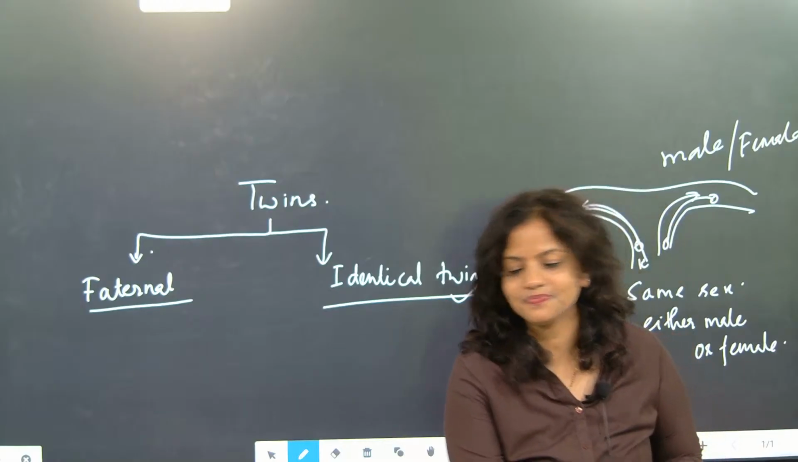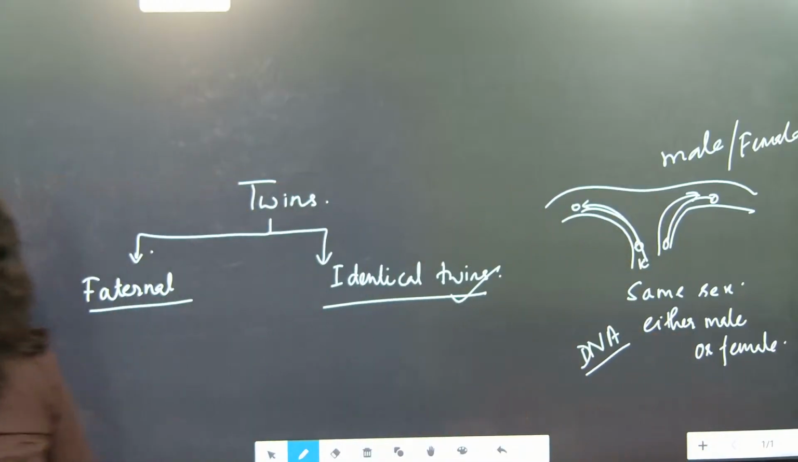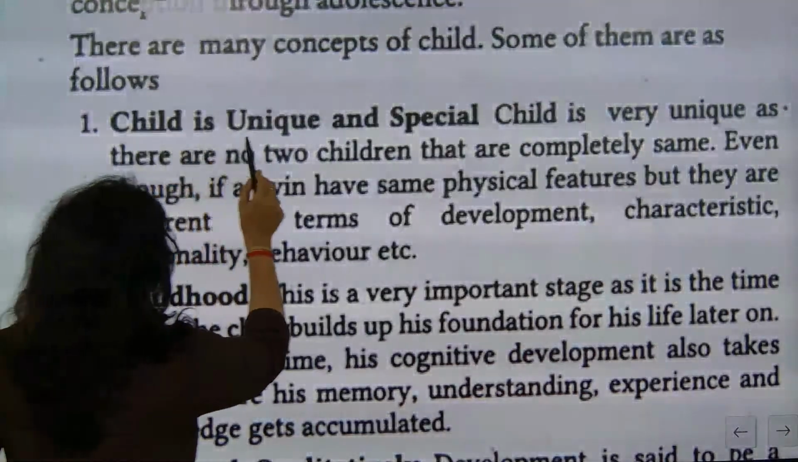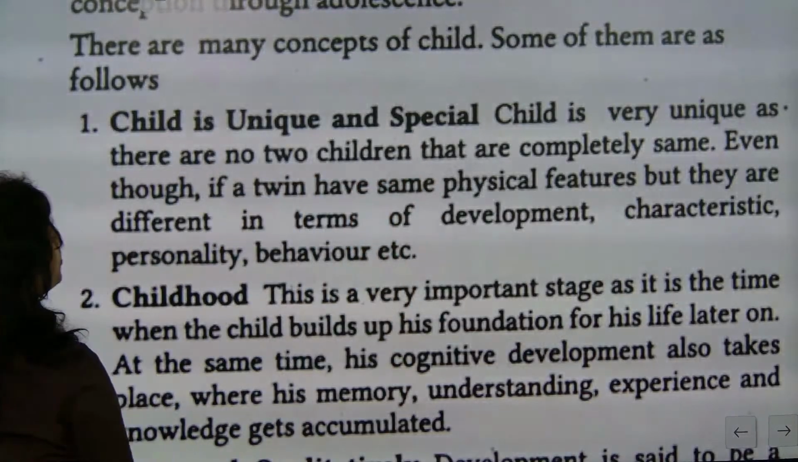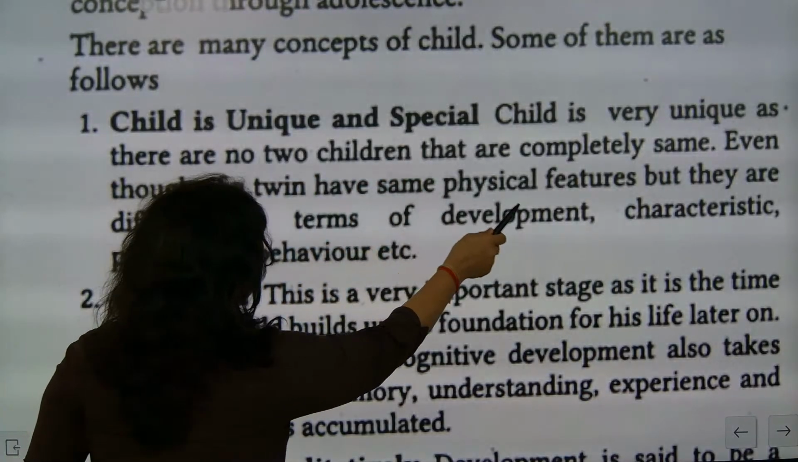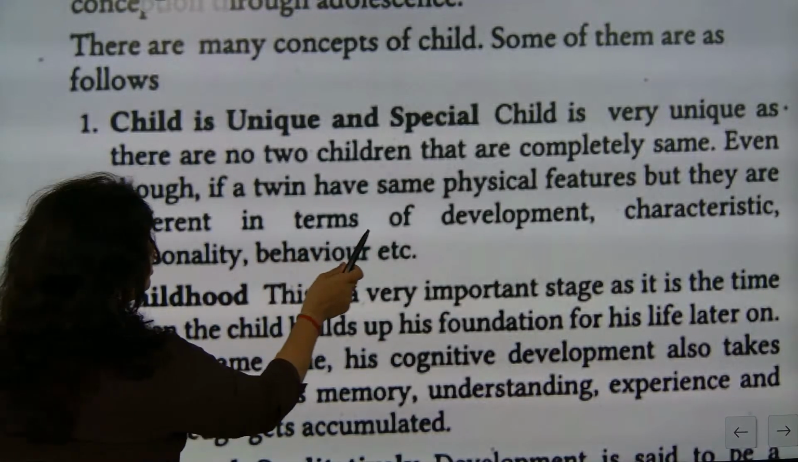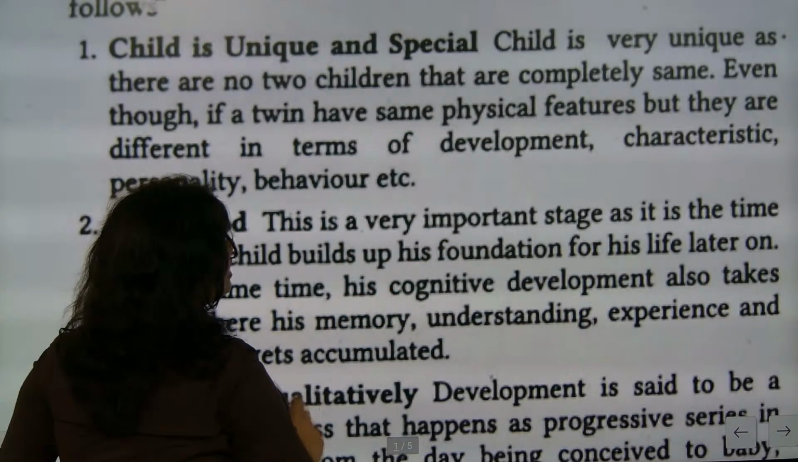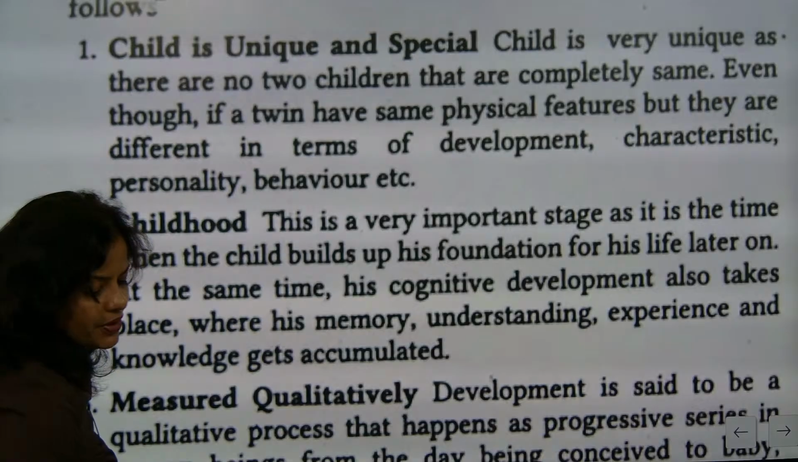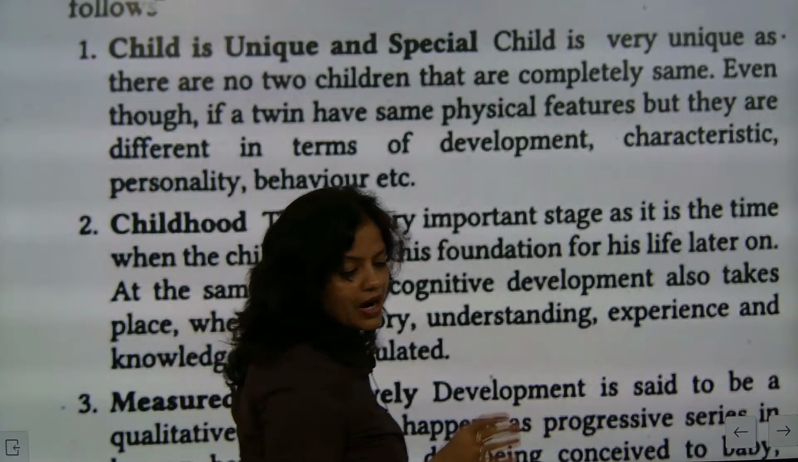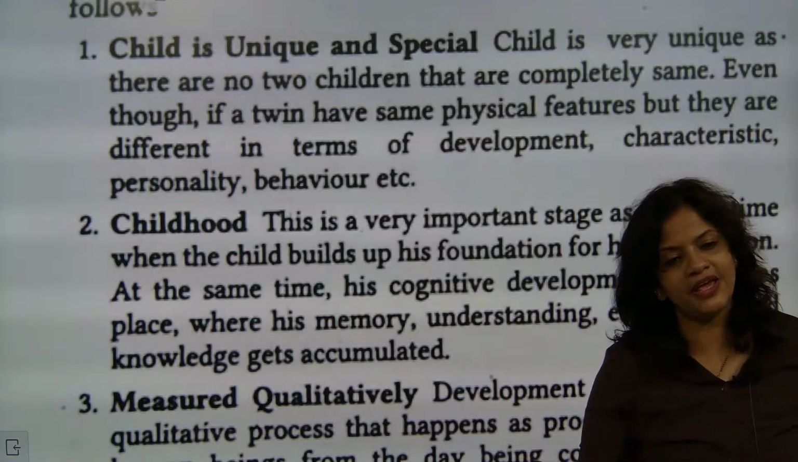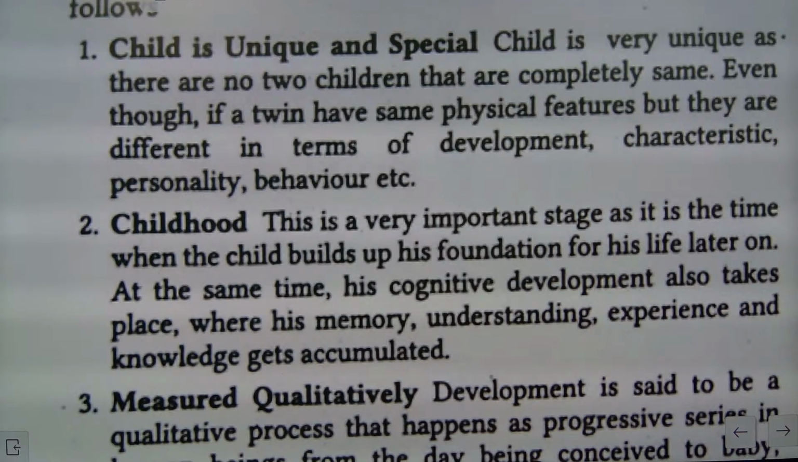Understood, ma'am? So they will not be identical, they will be different. I hope till here it is clear. That is why a child is called unique and special. If twins have the same physical features, they are still different in terms of development, character, personality and behavior. If we compare two children, apart from their DNA, everything else will be different.